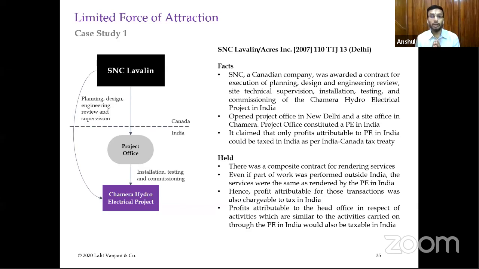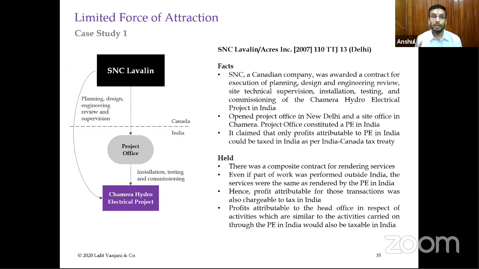Now, in this particular case, the Delhi tribunal held that there is a force of attraction rule in the Indian-Canadian double taxation avoidance agreement, and because of that, the last clause, which was clause C, similar business activities, applied. They said that the project office and the foreign parent entity are engaged in similar activity related to the same project.